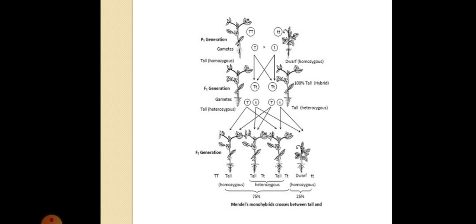After making all the possible combinations, it was found that 75% of the plants were tall and 25% were short. Or in other words, 1/4 of the total progeny in the F2 generation were short or dwarf. Okay, so let us try to understand how this is done.